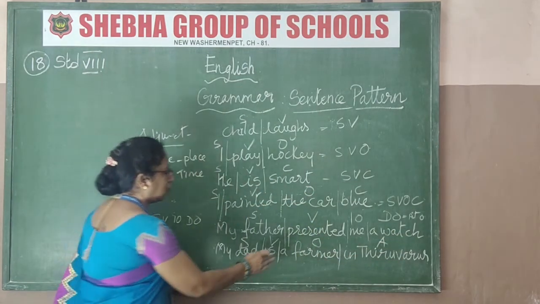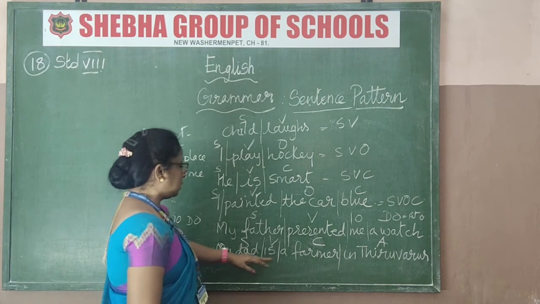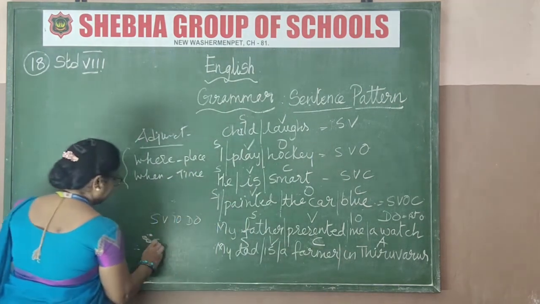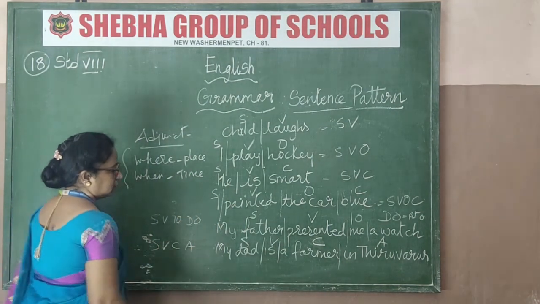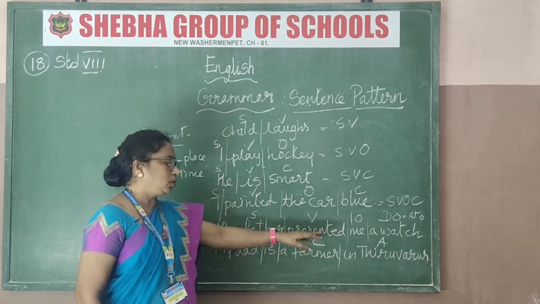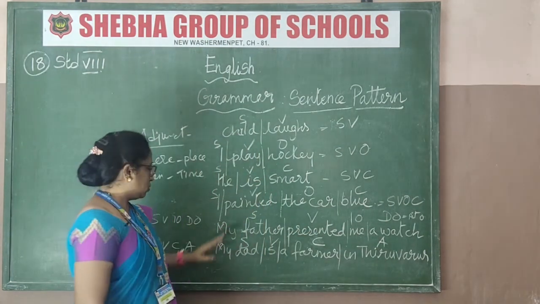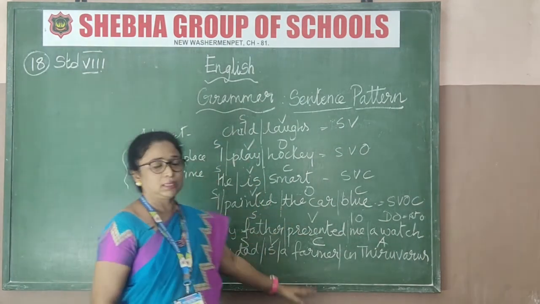No, sorry, farmer is not an object, it is an occupation. It's a farmer, so it is C. So SVCA, the answer is SVCA. See, farmer is an occupation, don't forget that. Farmer is occupation, so C, and then Tiruvarur: where is he working? In Tiruvarur. So A is the answer. So SVCA. So I hope you understood this sentence pattern.